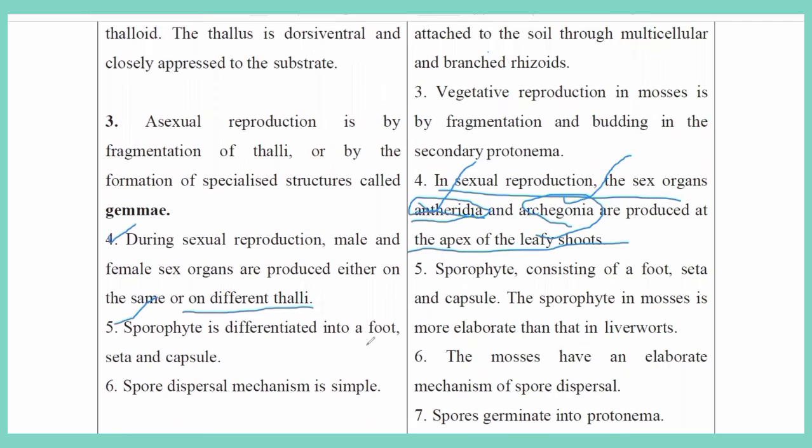The sporophyte is differentiated into foot, seta and capsule. The sporophyte in mosses is more elaborate than that in liverworts. In liverworts the spore dispersal mechanism is simple, and the mosses have an elaborate mechanism of spore dispersal.